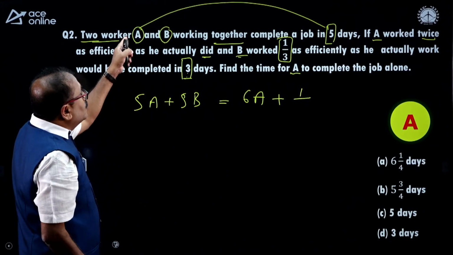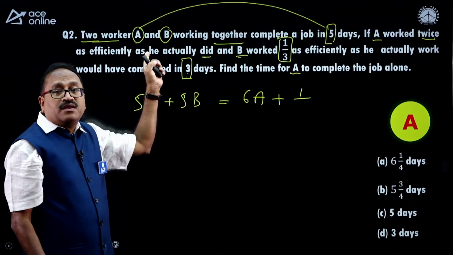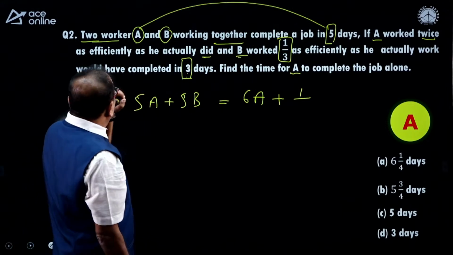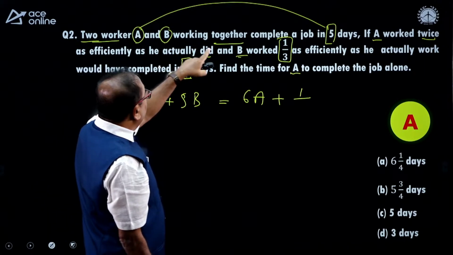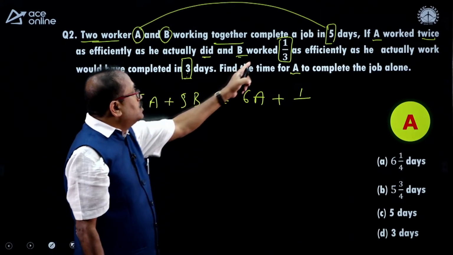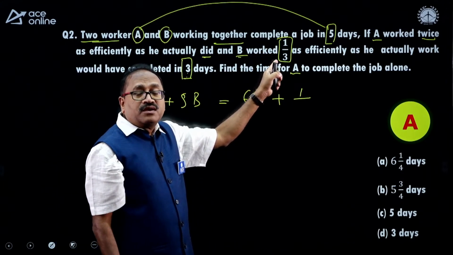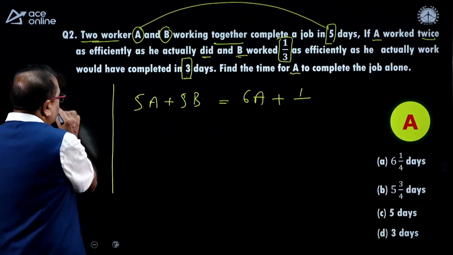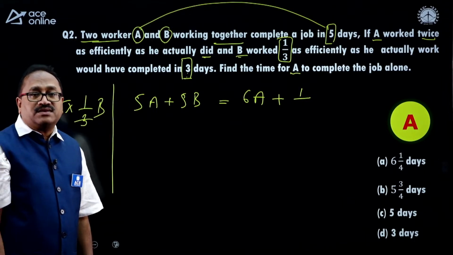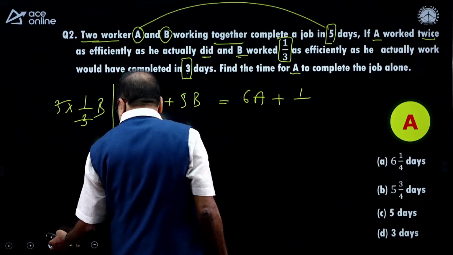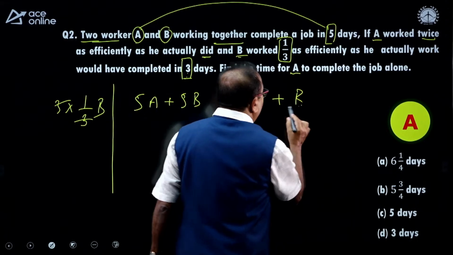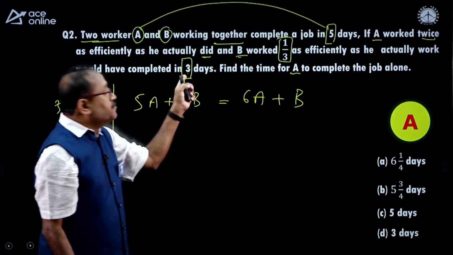What I did here, 1 into 5, that is 5A, plus 1 into 5, that is 5B, which is equal to, here it is 3 days, 3 into 2 times A, that is 6A, and 3 into 1/3 of B. What will come? 3 into 1/3 of B. Obviously this 3 gets cancelled, and it comes B only, because 1/3 of 3 days.